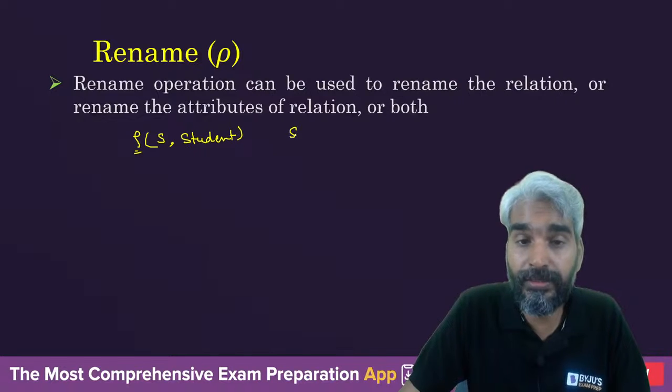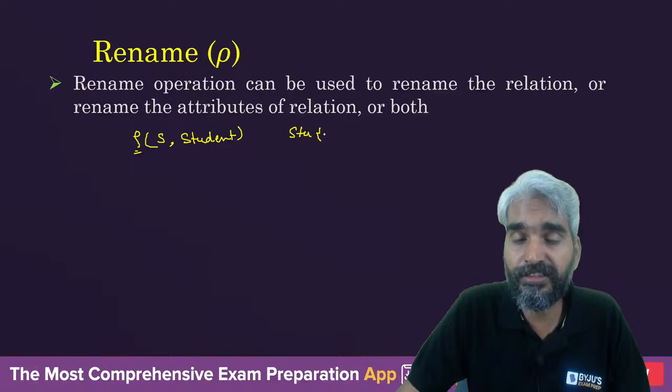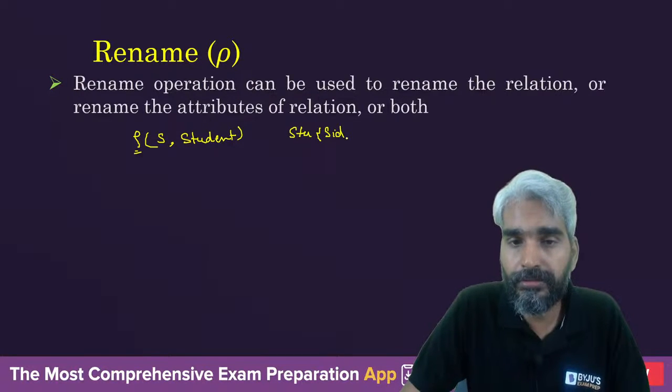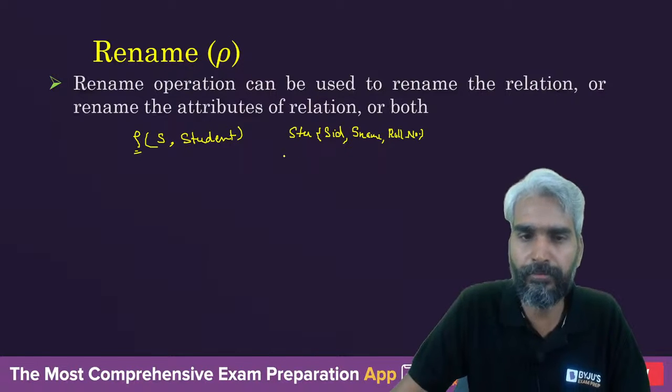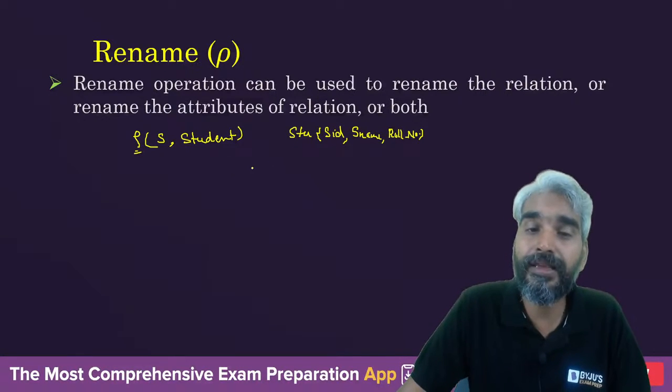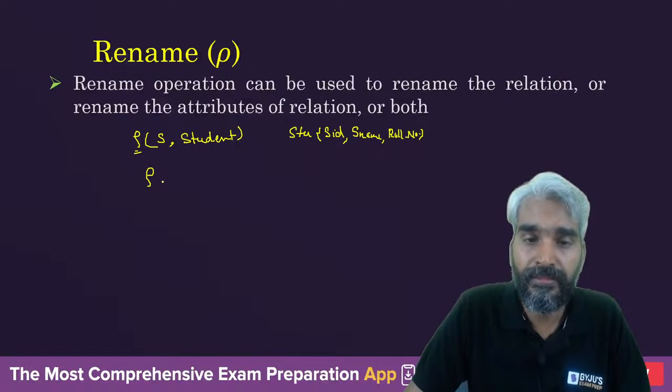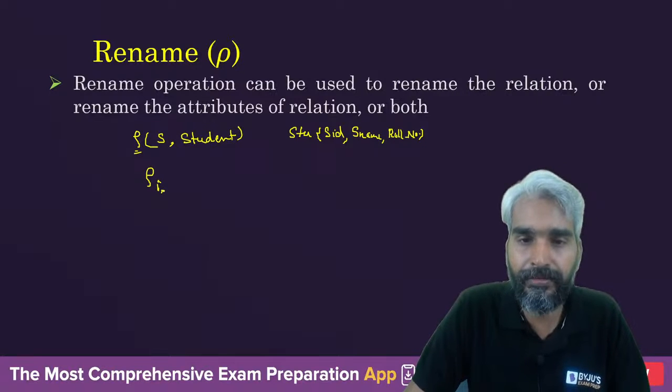Now let's assume that student is a relation in which there are 3 attributes: SID, SName, and let's assume roll number. So if you want to rename the attributes, then you will say rho, then let's assume you want to say I, N, and R from the table student.